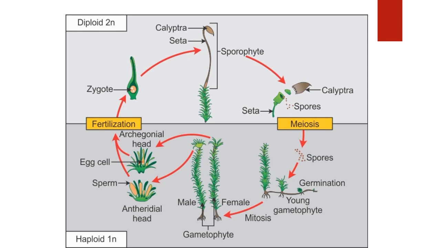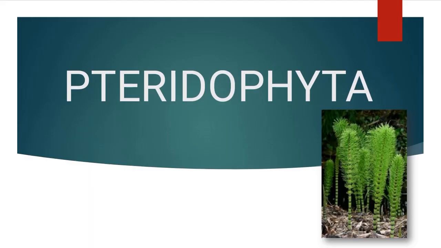So you can see this entire life cycle is divided into a haploid part and a diploid part. The diploid part consists of the zygote and the sporophyte. The spores that are produced will be haploid. Okay. So we have completed the division Bryophyta, and now we are going to the division Pteridophyta.